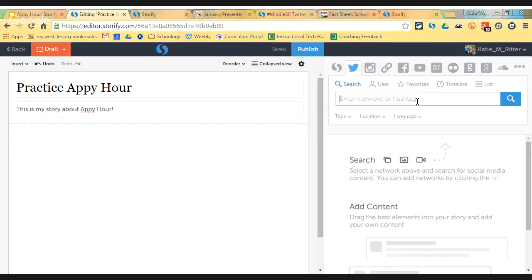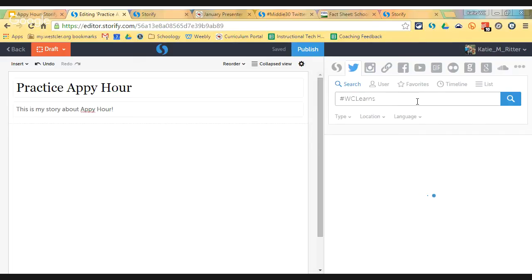So you're able to pull out some of the great stuff that people are sharing out on social media, but you're not just sending kids out to Twitter to search and find everything on their own. This would be what you have already gone through and approved and decided was appropriate to include in your Storify. So for instance, here I can search like the keyword or hashtag. So this is how I found all of the tweets for West Clare Learns. I just type the hashtag right there and then hit search.